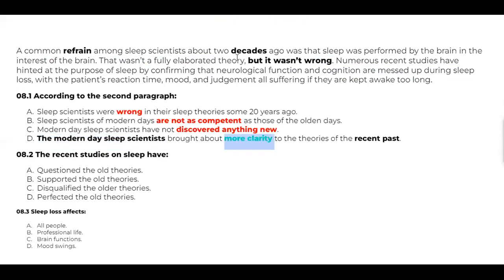How many of you got D as the right one, will you please raise your hands? D.